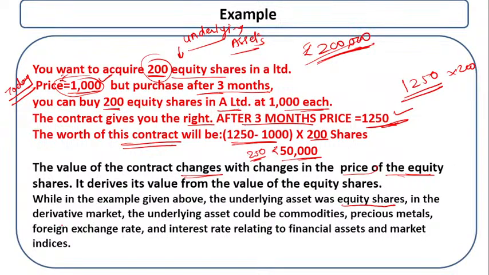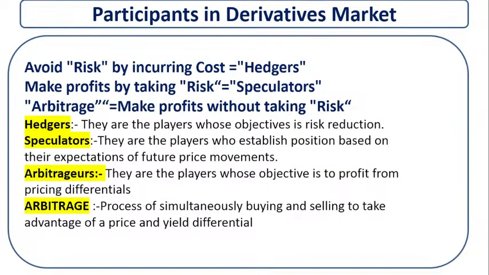And in the derivatives market, the underlying asset could be the commodity, which I already explained, the precious metal, and the foreign exchange rate, and the interest rate related to financial asset, and the market index. Clear? Okay, now let's move ahead.